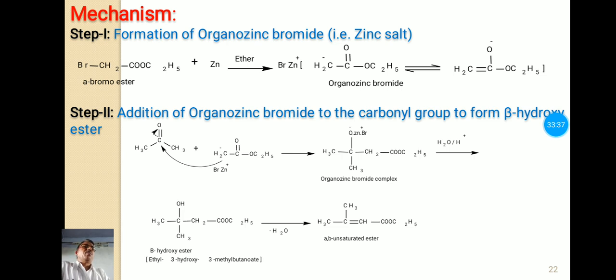This complex on acid hydrolysis forms the beta hydroxy ester, and this beta hydroxy ester loses a water molecule, means undergoes dehydration, and forms this alpha beta unsaturated ester. This OH group and one hydrogen from this CH2 are given out as a water molecule, and carbon-carbon double bond formation occurs here. So this forms the product, the alpha beta unsaturated ester.